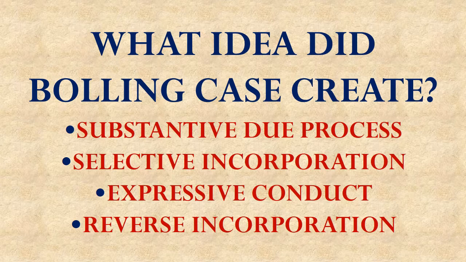What idea did the Bolling case create? Was it substantive due process, selective incorporation, expressive conduct, or reverse incorporation? The Bolling versus Sharp case created the idea of reverse incorporation, which, remember, is reading the concept of equal protection found in the 14th Amendment into the Due Process Clause of the 5th Amendment to force the national government to obey equal protection also.